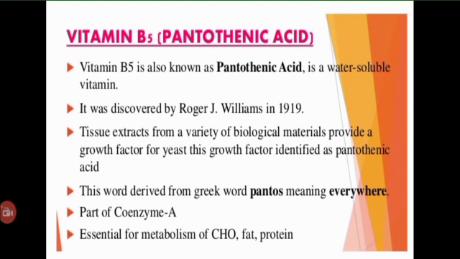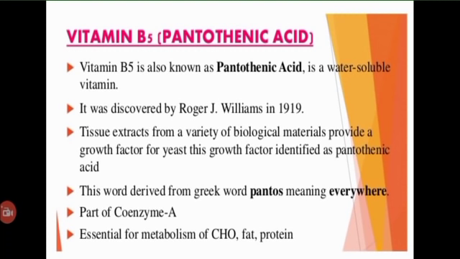It was synthesized in 1940 by several groups of co-workers. Lippmann, who introduced high energy compounds in the year 1945, ultimately discovered coenzyme A, which contains pantothenic acid. Pantothenic acid is extremely beneficial for human life as it facilitates the body in breaking down food, that is complex carbohydrates, into simple forms of sugar, that is glucose, and fats and proteins, which in turn provides energy for carrying out various bodily activities.